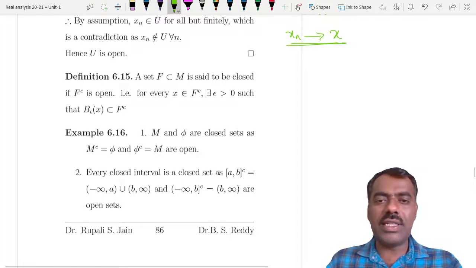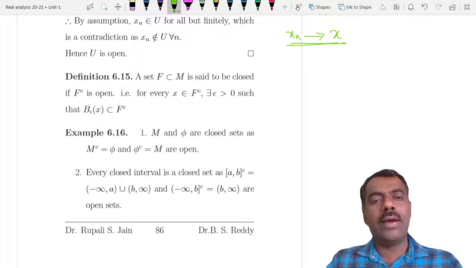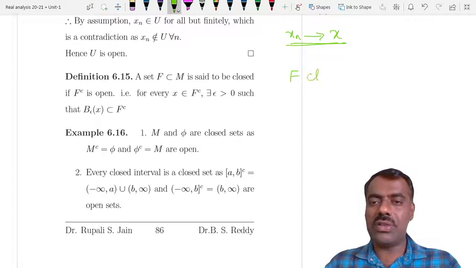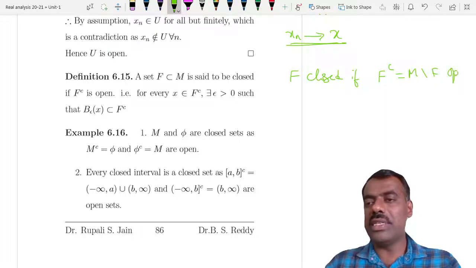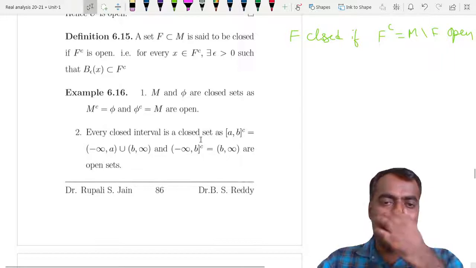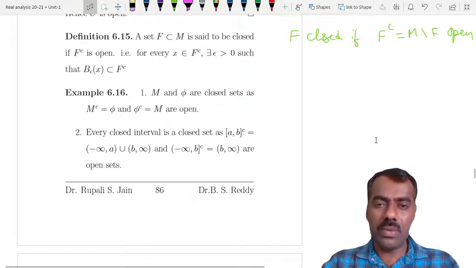What is next is something called a closed set, which you can easily understand with the help of open sets. We say that a set F is closed if its complement, M minus F, is open. Some examples: M, the whole metric space, and the empty set are closed sets.